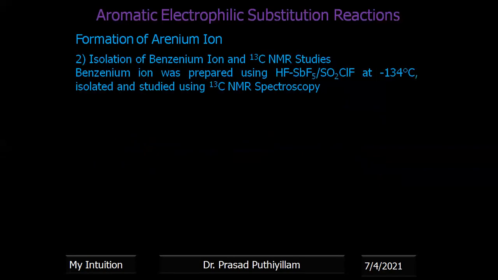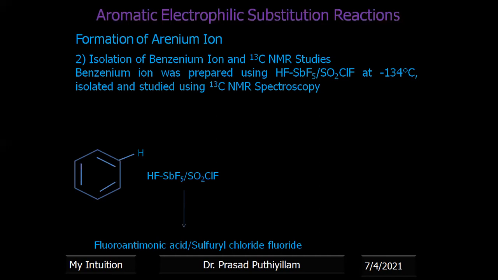Now, the isolated benzenium ion, even the benzenium ion got isolated, and it's studied by carbon-13 NMR studies. The benzenium ion was prepared by using a superacid at -134 degrees Celsius, and studied by NMR spectroscopy, giving that structure. This superacid is called fluoroantimonic acid in sulfuryl chloride fluoride, and sulfur dioxide is also needed as a supporting solvent.